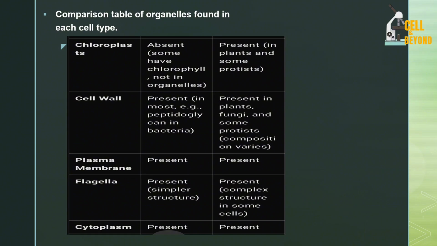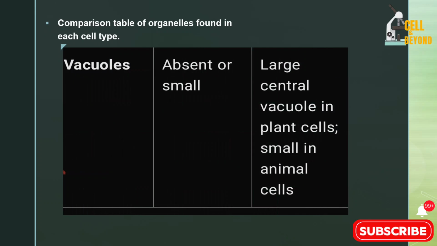Flagella, all right, present in the two of them depending on the kind of cell it is. Then the cytoplasm, of course, is present in the two of them. Then finally we have the vacuole. Vacuole is either absent or very, very small in prokaryotes, but in the eukaryotic cell it is very large in the plant cell and very small in the animal cell. All right, so that is the comparison of organelles you can find in the two cell types. I hope you're following me.